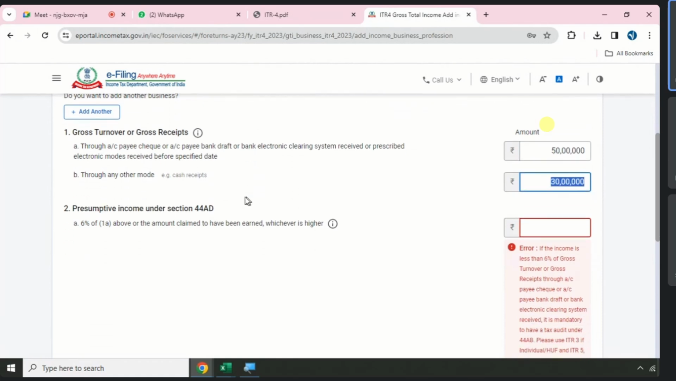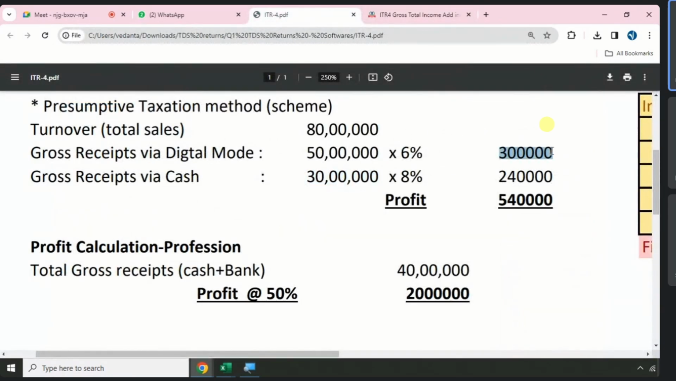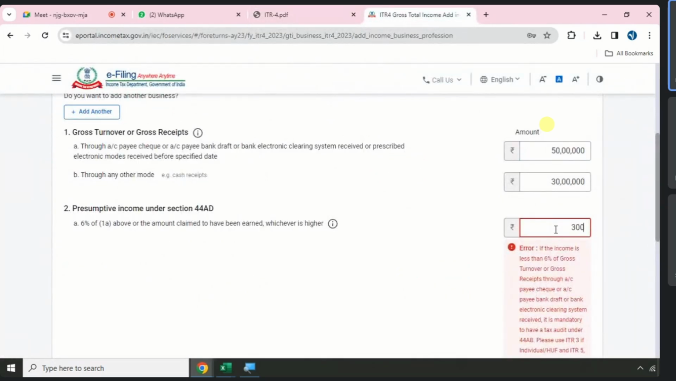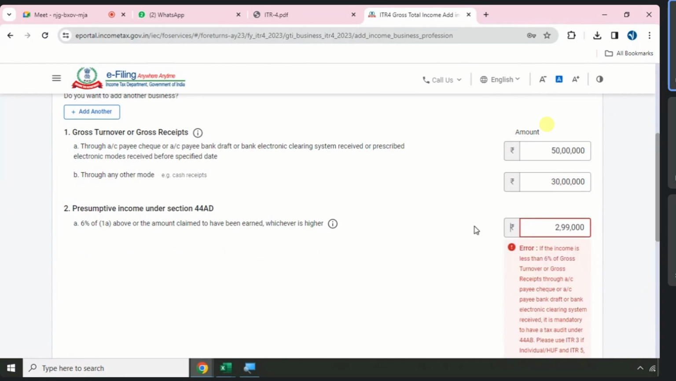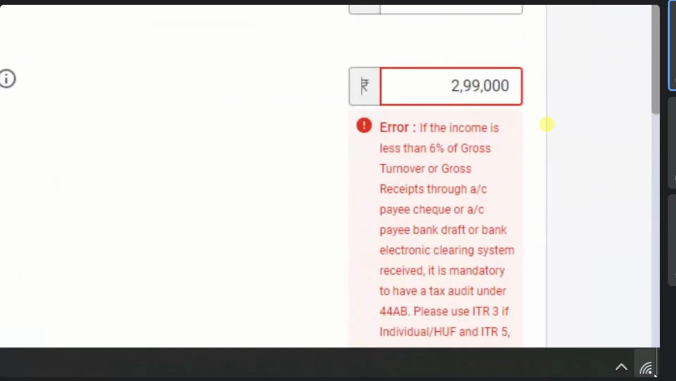And here next, presumptive income: estimated income, assumed income, estimated but not accurate. What is 6% of 1A? Here is 1A. What is 1A? 50 lakhs. On 50 lakhs, what is the minimum profit to be reported? 6%. That is 3 lakhs. If I report 3 lakhs or more, there will be no error. But if I report, let's say, 2,99,000, which is less than the minimum profit, so if you are not willing to report the minimum profit, you need to go for audit again.